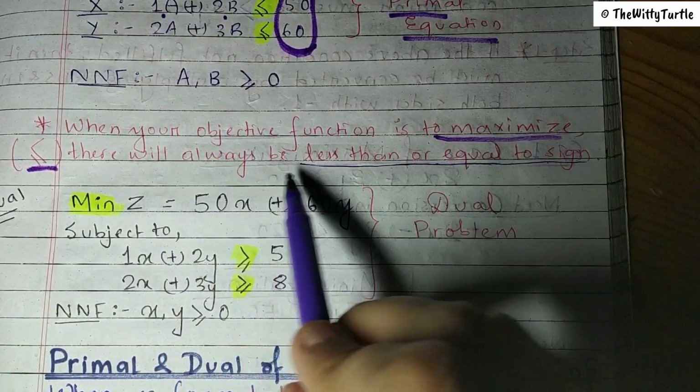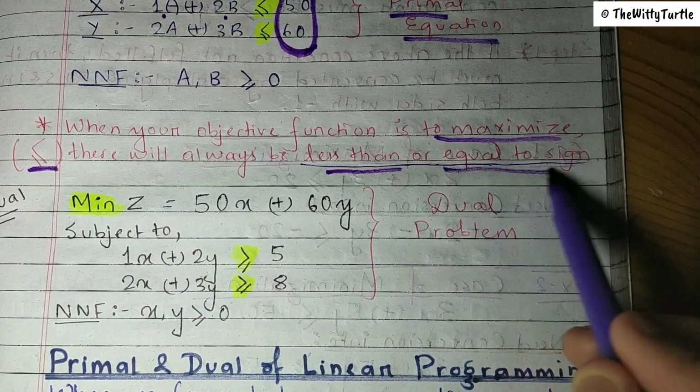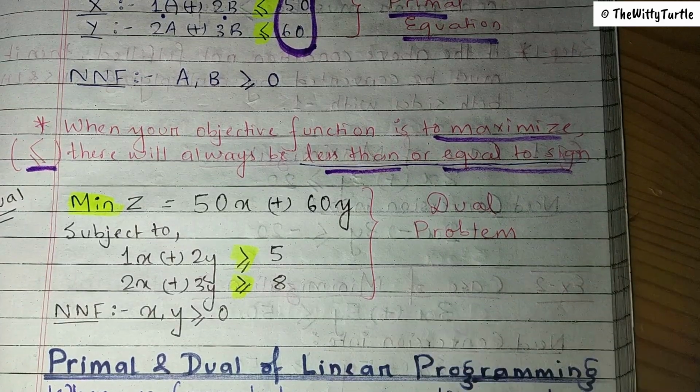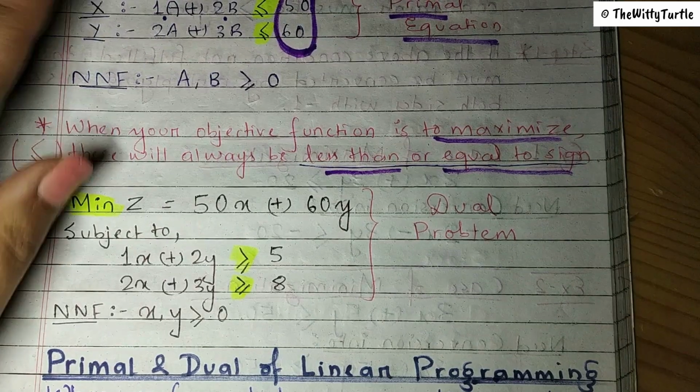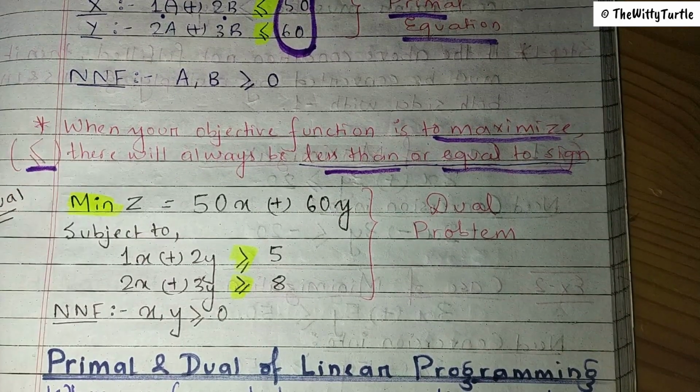There will always be a less than or equal to sign, right? But when we are talking about the dual problem, you have to convert your objective function which was to maximize, now to minimize, right?